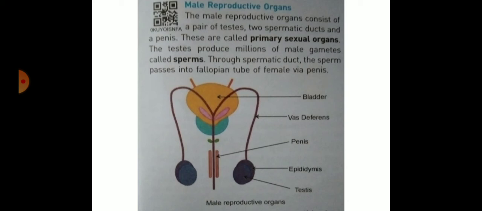Look at this picture, male reproductive organ. In this picture, a bladder, vas deferens, penis, epididymis, and one pair of testes are present.